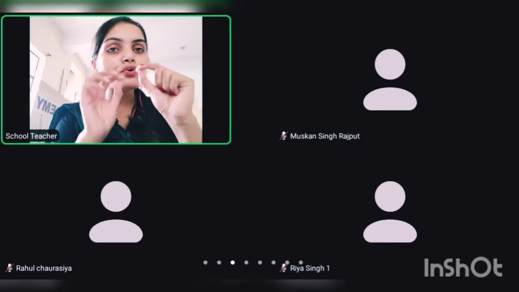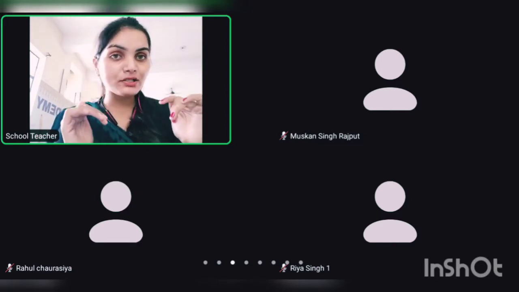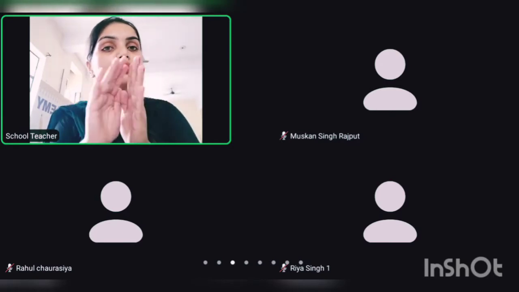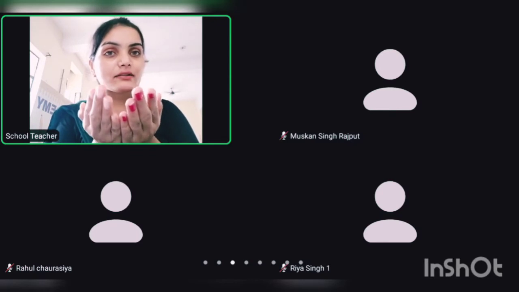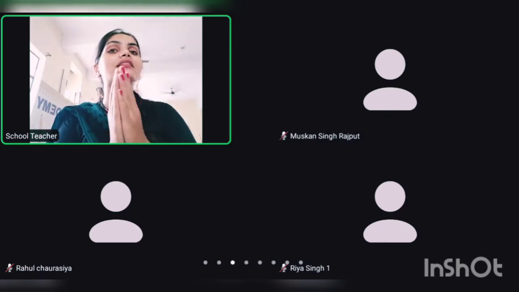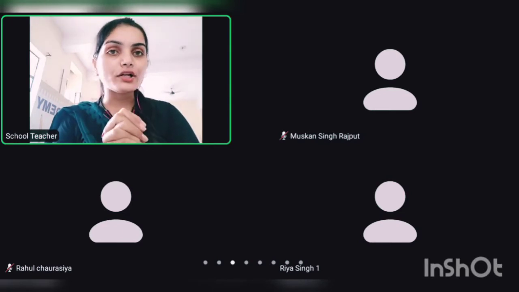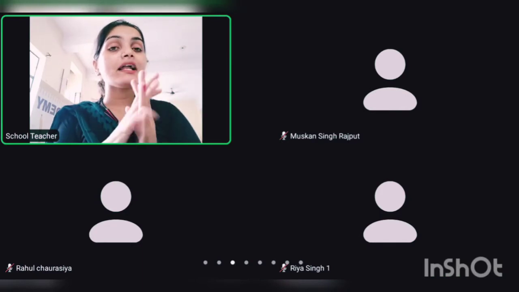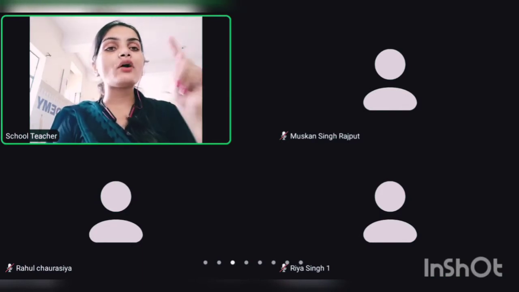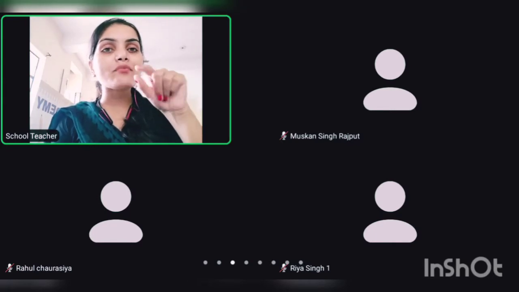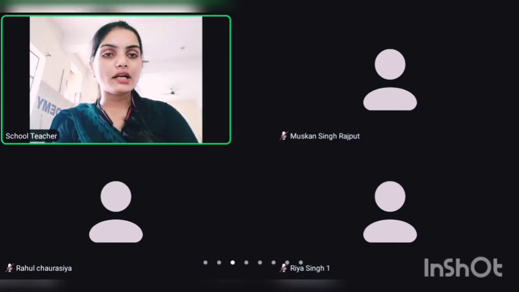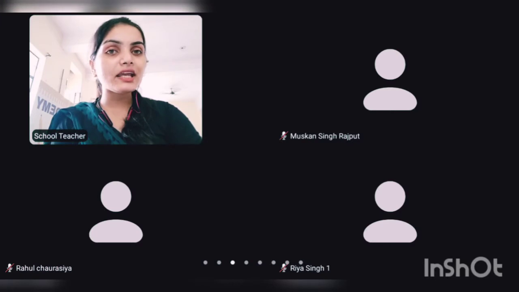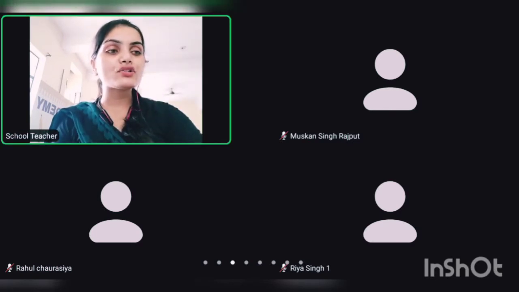When you remove that seed coat, listen very carefully. You find two equal parts inside, and these two parts are known as cotyledons. The two equal parts which you see inside are known as cotyledons. So now tell me, is the gram seed edible or not? It is edible, which means the cotyledons of the gram seed contain stored food in them.